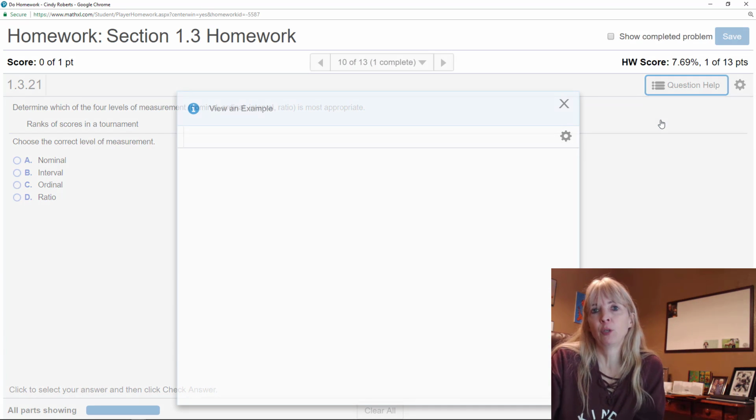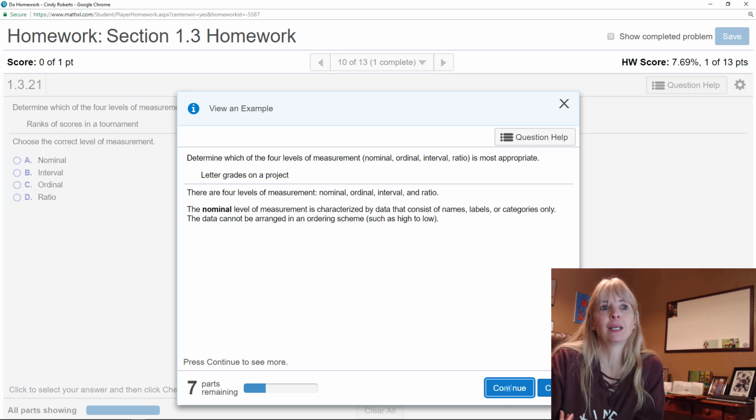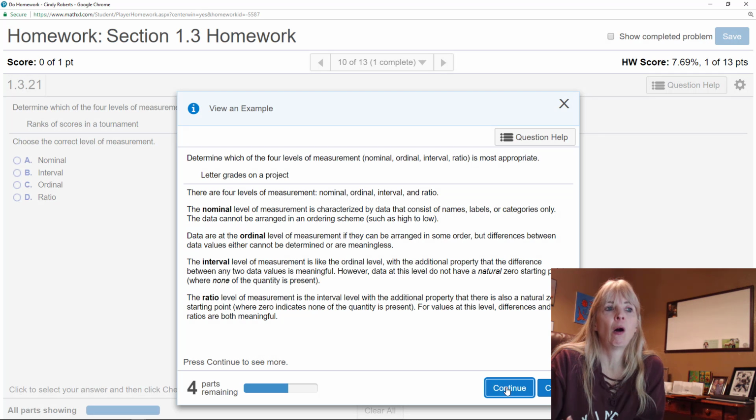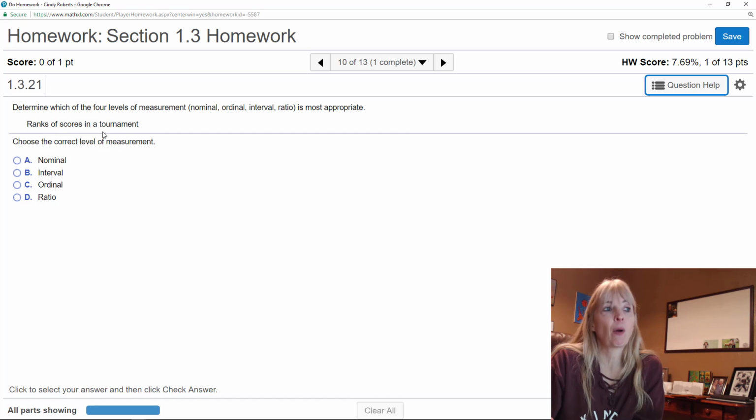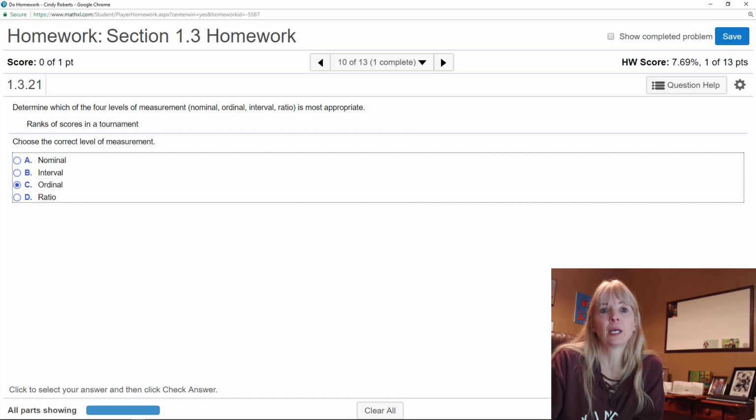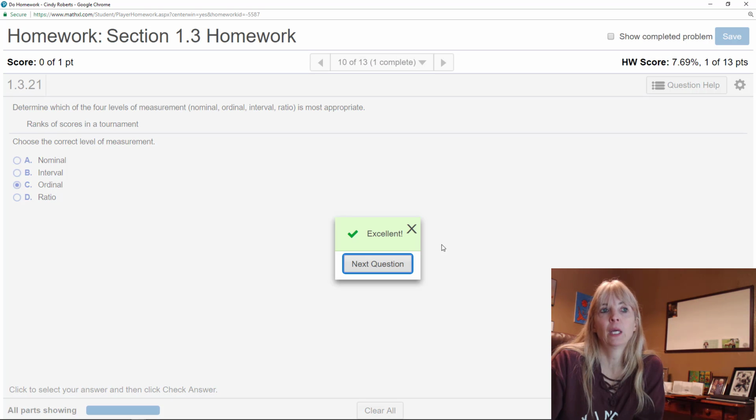Most students like the view an example because, notice, letter grades on a project, ranks, these are different. And so when I go through here, it gives me all the definitions, and ranks looks like something that might be in order. When I close this, my problem doesn't change, and then I can answer it, okay?